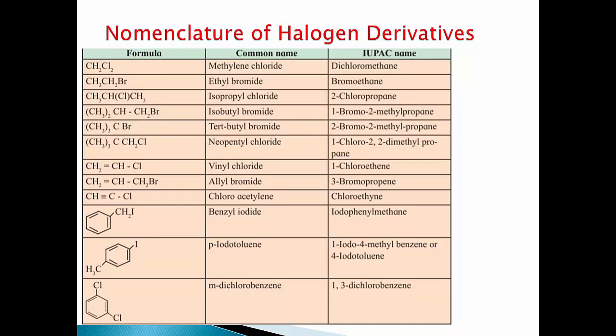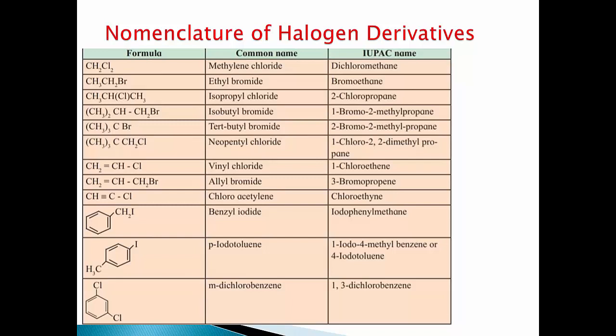IUPAC name of this compound is 1-chloro-2,2-dimethylpropane. Next example CH2=CHCl. This is vinyl chloride or 1-chloroethene.